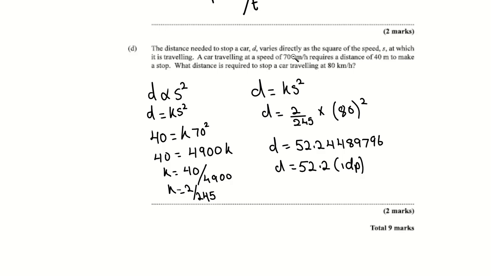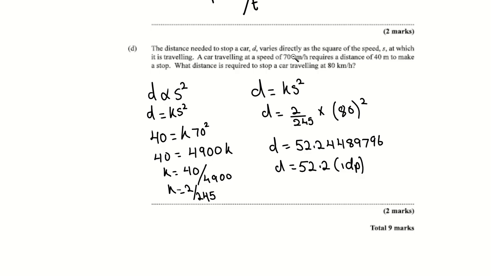A car traveling at 70 kilometers per hour requires a distance of 40 meters to make a stop. So you put that in the equation. Please note that it's not the proportion. To make it into an equation with an equal sign, you change the proportion sign to equal, and whatever it is proportional to, multiply by k. So that's D is equal to k times S squared.